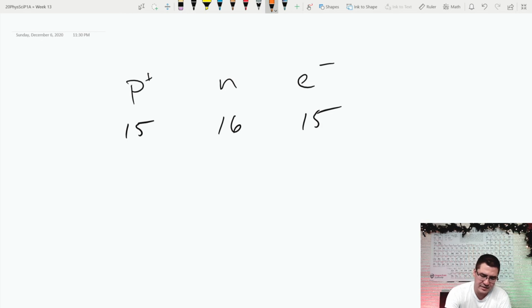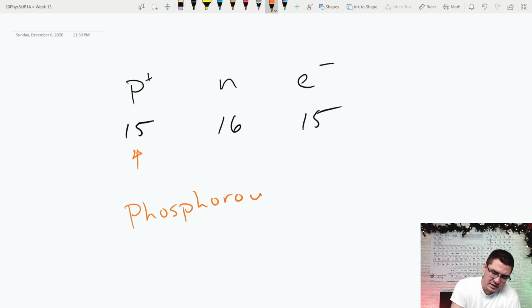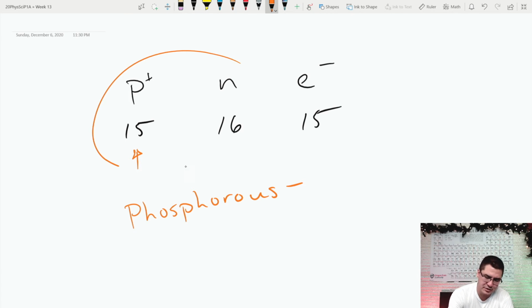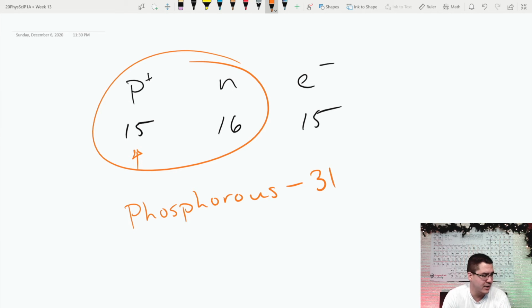Element number 15. I go to the periodic table and I look up the atomic number 15, come across, it's in the third row or the third period. This is phosphorus. So phosphorus-hyphen. Now I need to figure out how heavy this phosphorus is. Well, protons and neutrons in the nucleus make up the mass. So I just add protons and neutrons, I get phosphorus 31. Okay, phosphorus 31 has 15 protons and 16 neutrons, and protons and electrons are always equal, so 15 and 15 in this case.